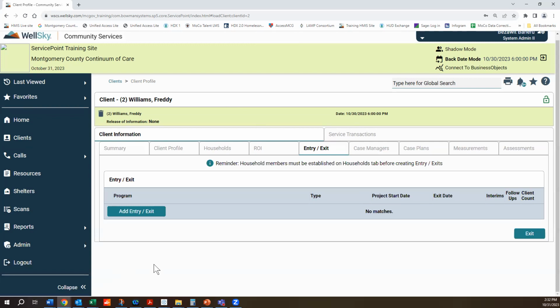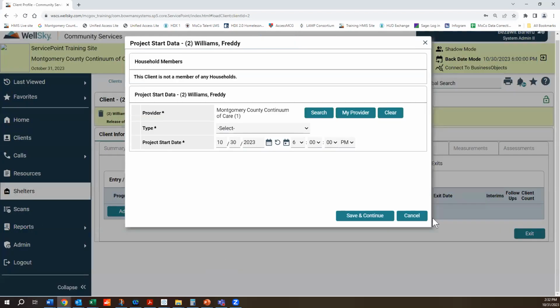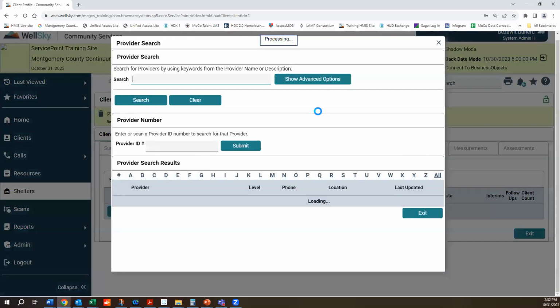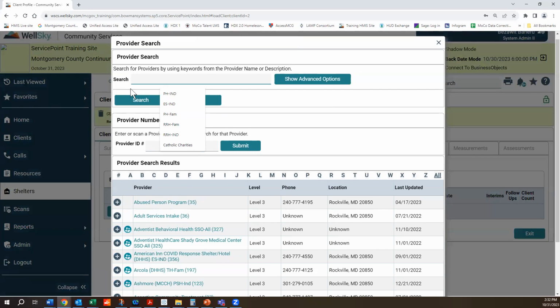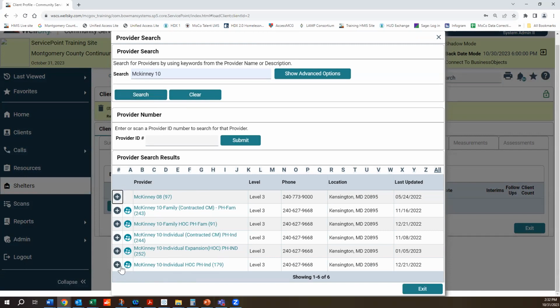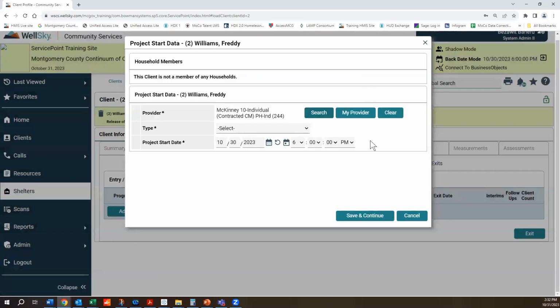As always, when you are entering a client, you click on here, the add entry exit button. And then we're going to search for the provider. If you have, which you should have by now, selected your EDA as McKinney 10, it would automatically populate right here. However, my default is still Montgomery County Continuum of Care. So I'm going to search with McKinney 10. And she's working with the McKinney 10 individual contracted, PH IND, provider ID 244. So we're going to select plus on that.